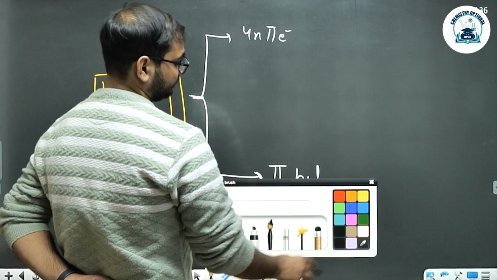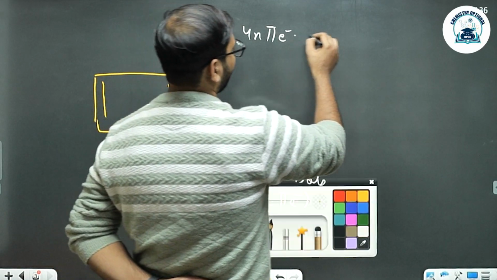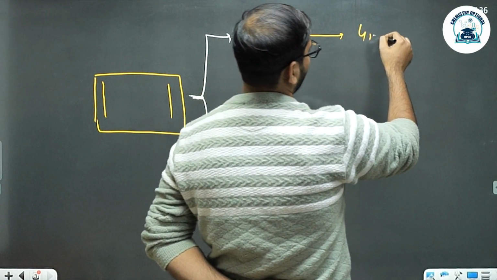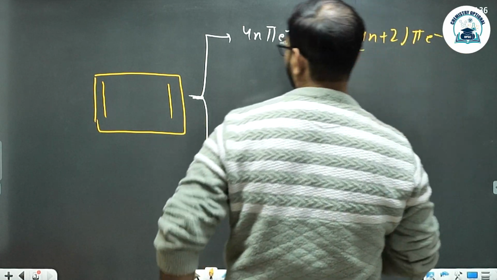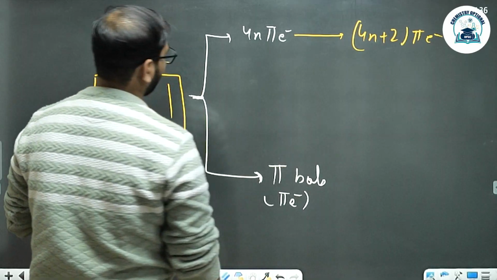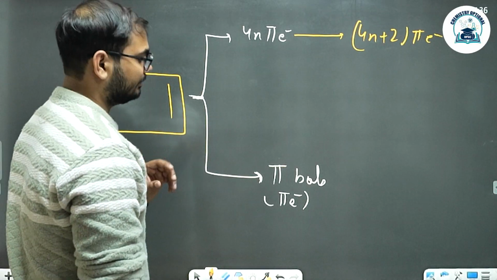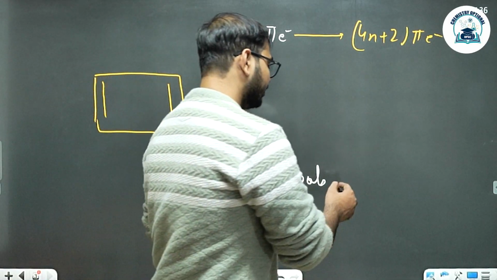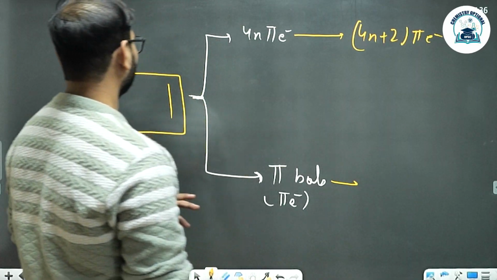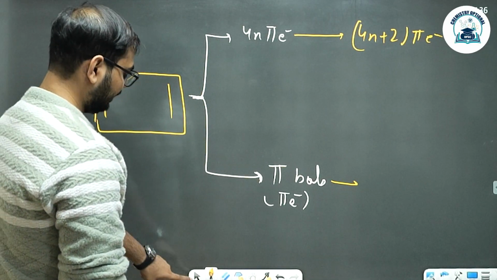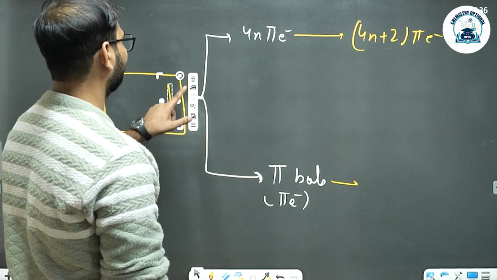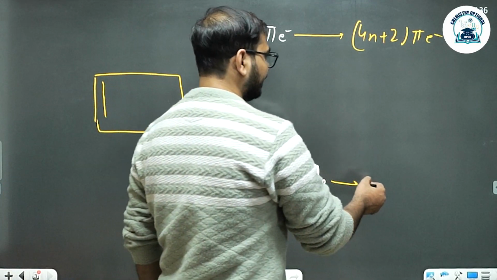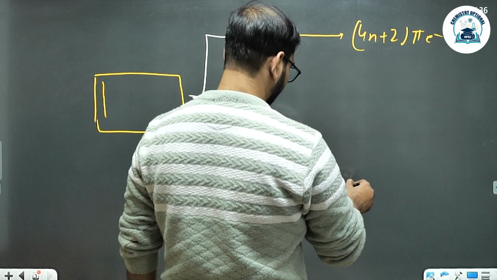So if I convert a 4n pi electron system to a 4n plus 2 pi electron system, I can convert it from an anti-aromatic to an aromatic compound. Second, I can remove any excess pi bond, which can lead to a 2 pi electron system, which will again get to this particular point.